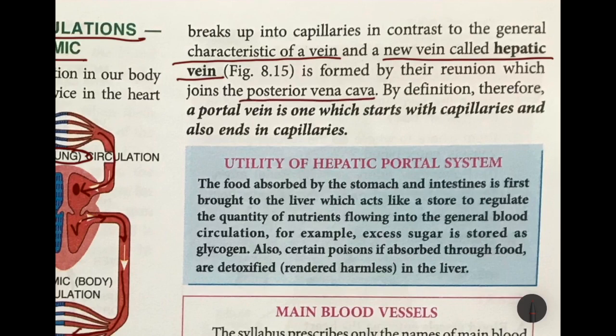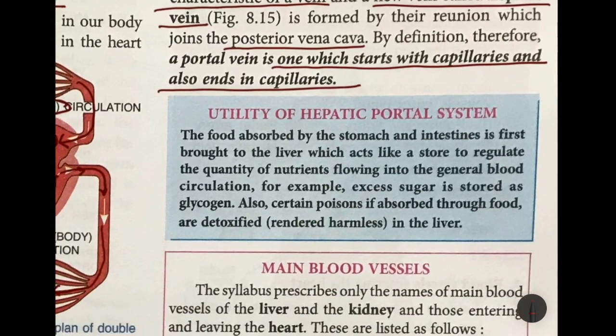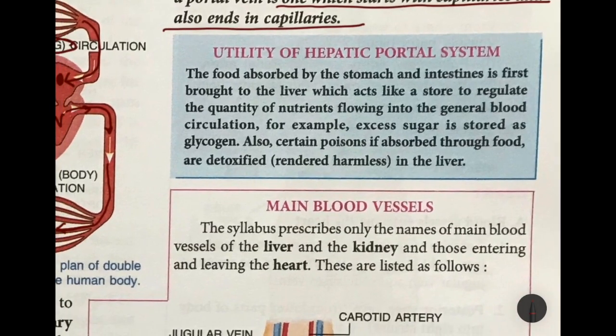So from the stomach and the intestines, it goes to the liver, again there it breaks up into capillaries, again rejoins, and then the hepatic vein is formed, which carries the deoxygenated blood to the posterior vena cava, which takes it to the heart again. So when we define a portal vein, we define it as one which starts with capillaries and also ends in capillaries.